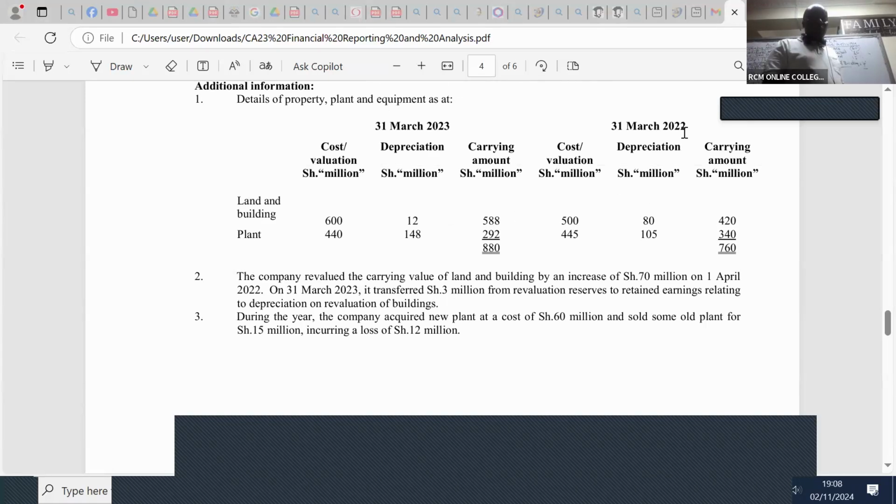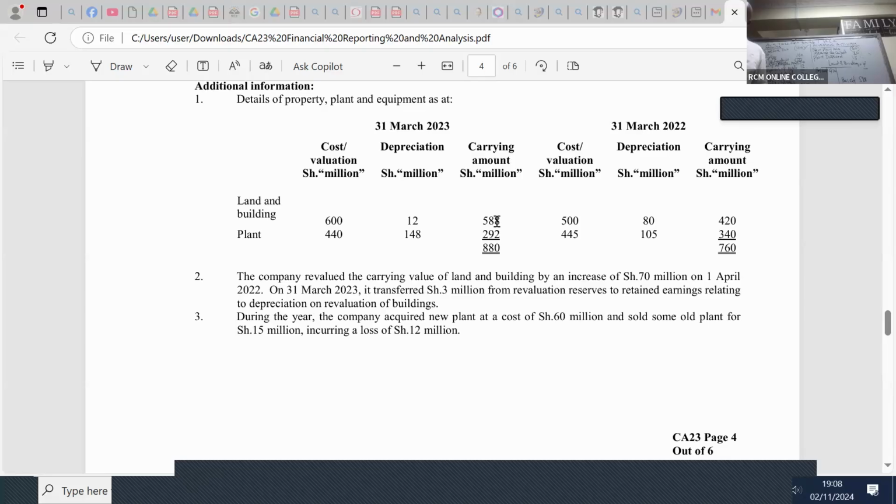Brought down in 2022, carrying amount is the same as net book value, so it's 420. Then the balance carried down for 2023, land and buildings, we have 588.